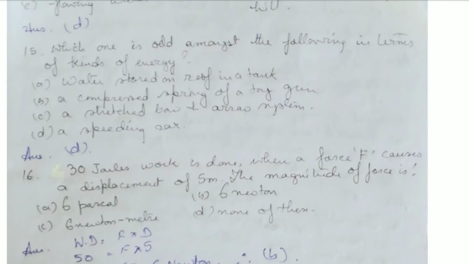Now, which one is the odd amongst the following in terms of kinds of energy? See, there are 4 options: water stored in the tank on the roof, a compressed spring of a toy gun, a stretched bow and arrow system, and a speeding car. The first 3 all possess potential energy, but the fourth one, the speeding car, has kinetic energy. So that one is the odd one out.